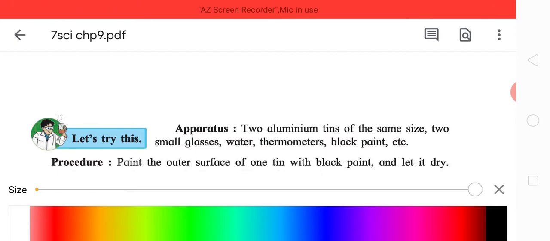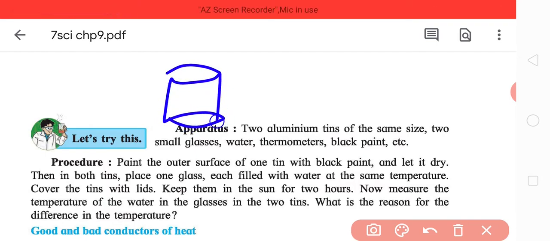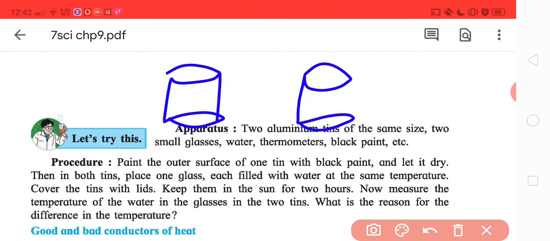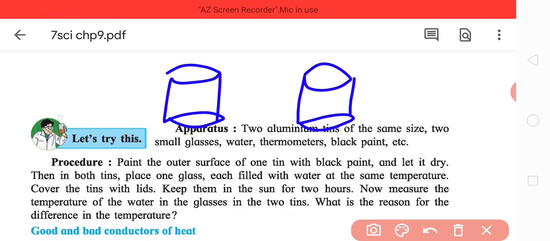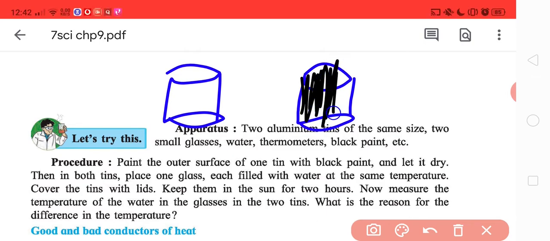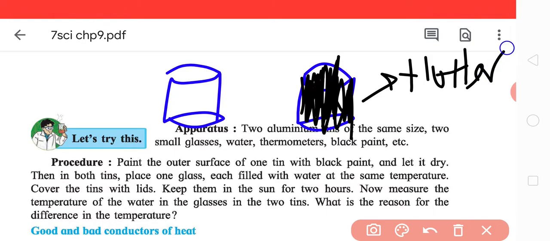The tins are typically, let's take blue, though not typically blue in color. Take two aluminum tins, and paint one of them with black. Basically the whole surface will be black, and then let it dry. Now place a glass inside each, both will have a glass of water in them, and then keep them in the sun. Now what you will observe with the temperature is, the black one will be hotter.